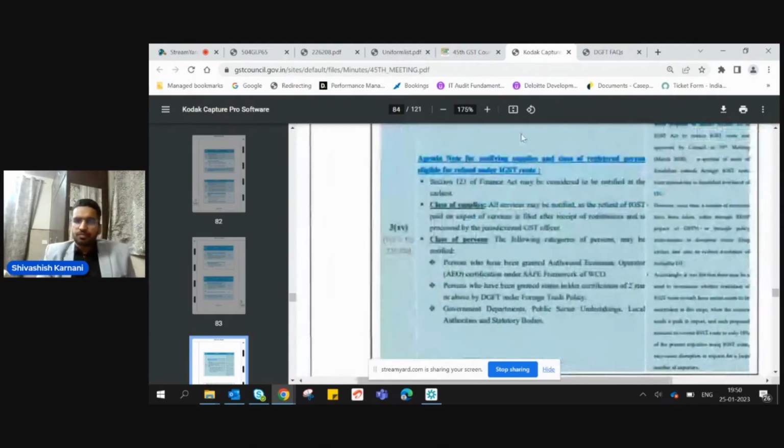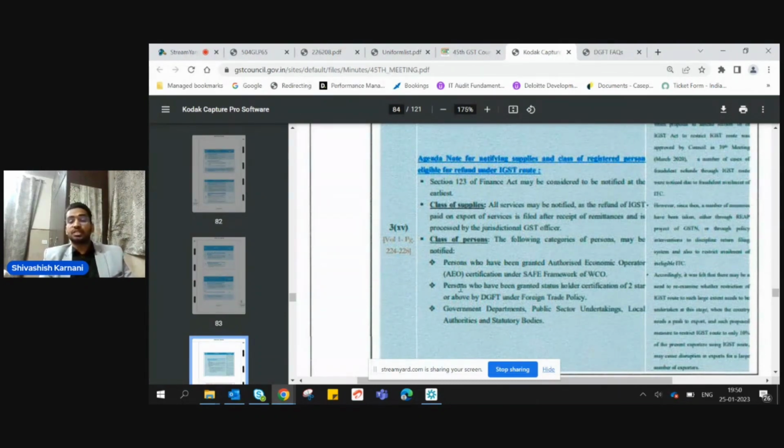It says, class of persons, the following category of persons may be notified: a person who has been granted Authorized Economic Operator certification, AEO certification under the SAFE Framework of WCO. So you should have this Authorized Economic Operator certification.